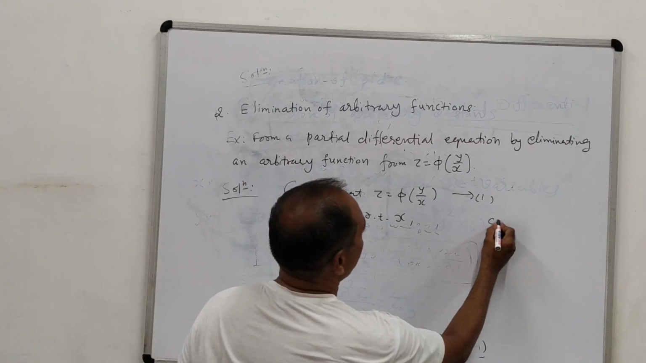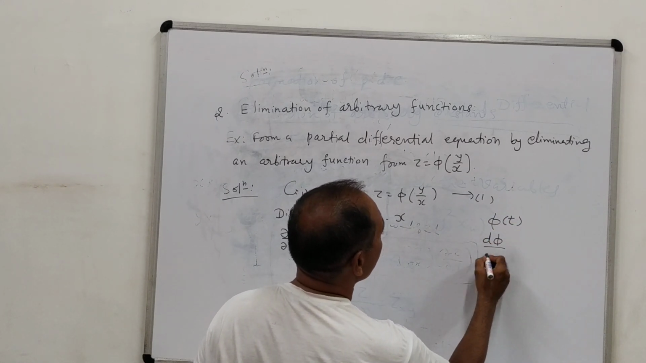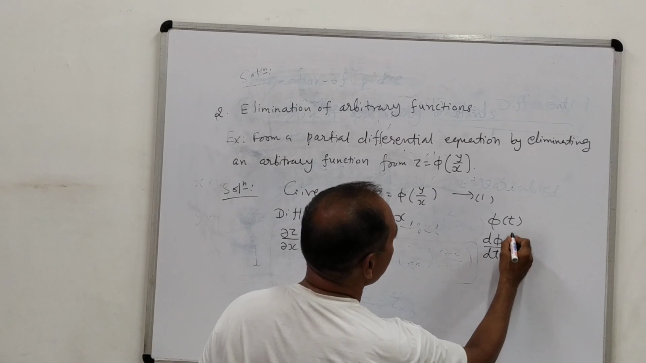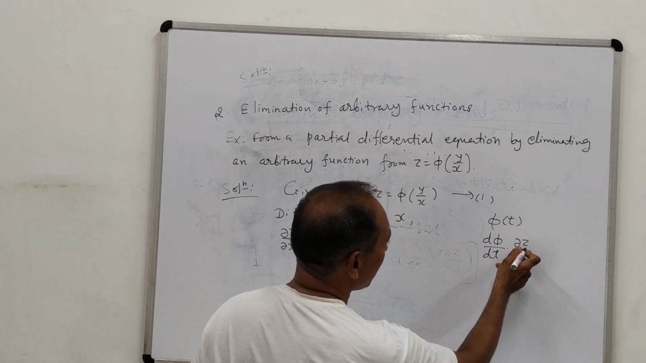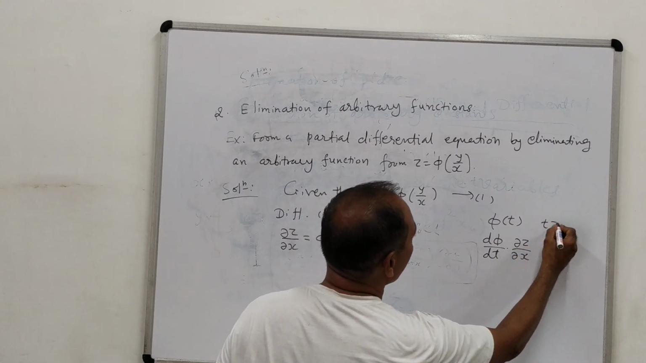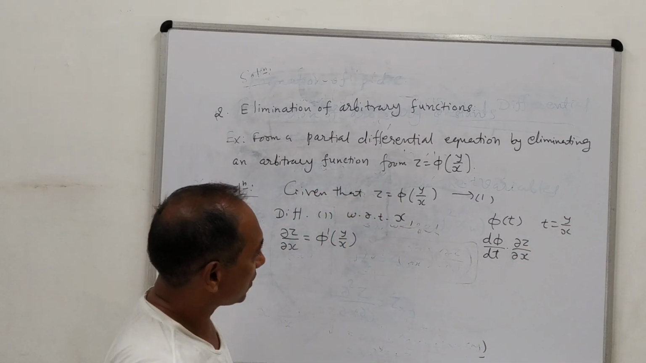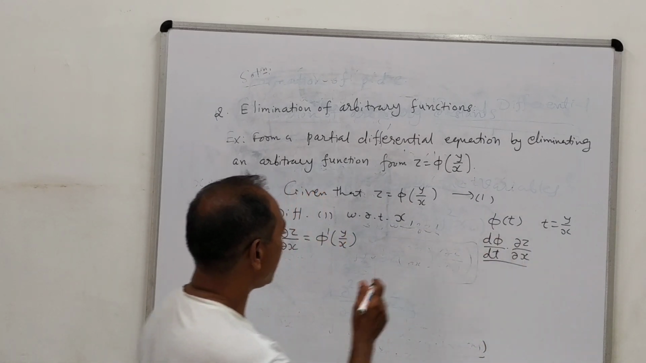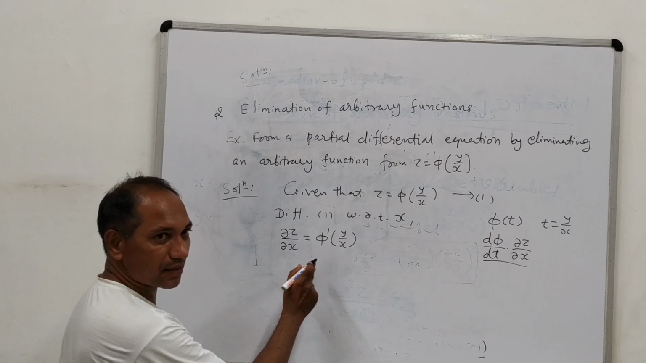So just like that, phi of t, if we consider and want to find its derivative, then we can find d phi by dt, and then the derivative of t is again required, using the chain rule. Here I have used t because t equals y upon x, and that means t is a function of two variables. So this is the chain rule, and this procedure we are applying. So d phi by dt is just like this.